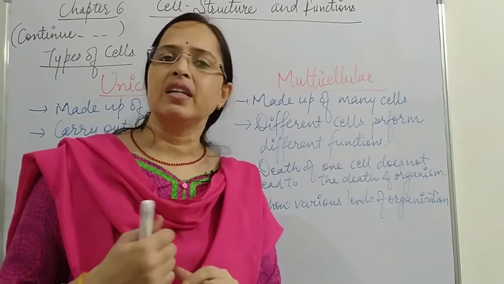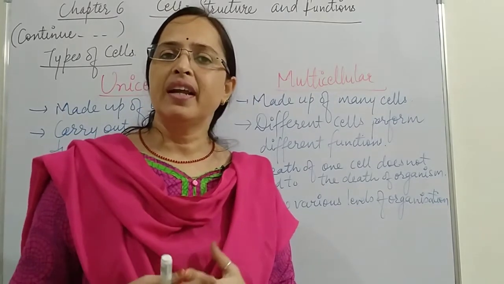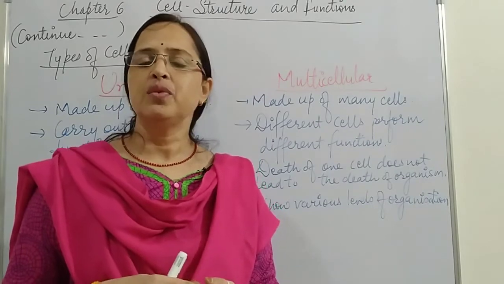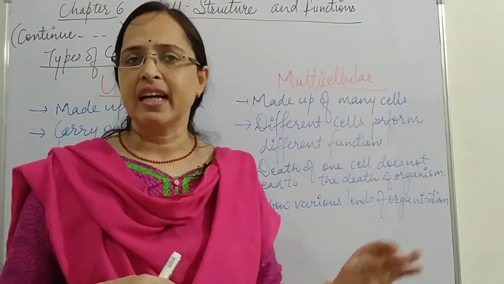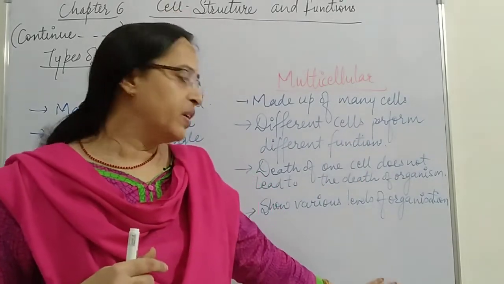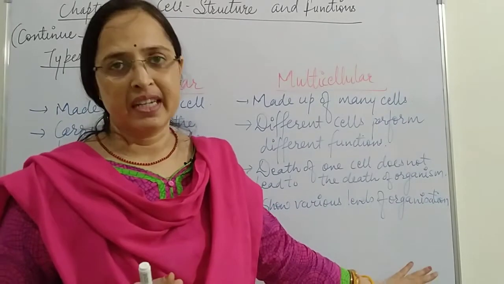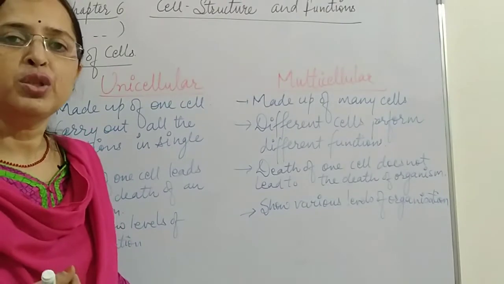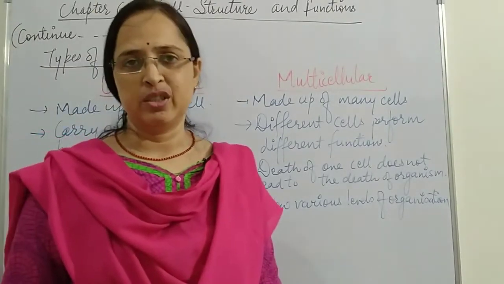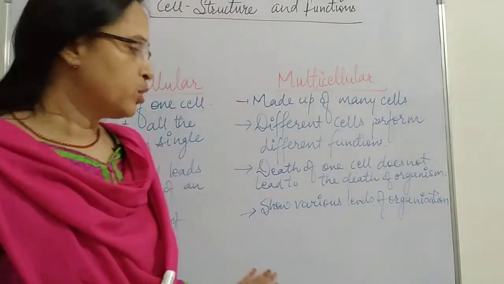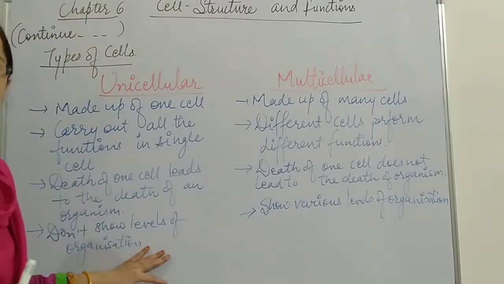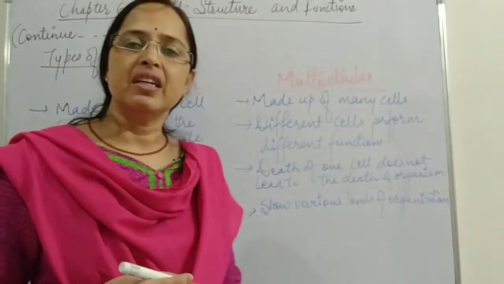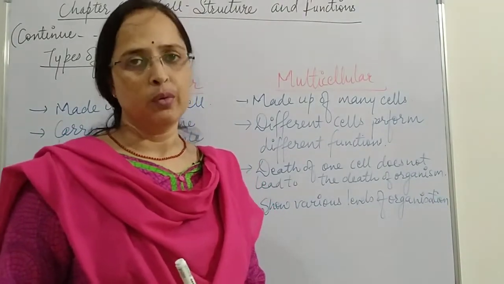Then other organisms have organ system level of organization. So in this way we say that multicellular organisms show different levels of organization, whereas unicellular organisms show only the cellular level of organization. We can say that they are not showing any level of organization because their body is made up of a single cell only.